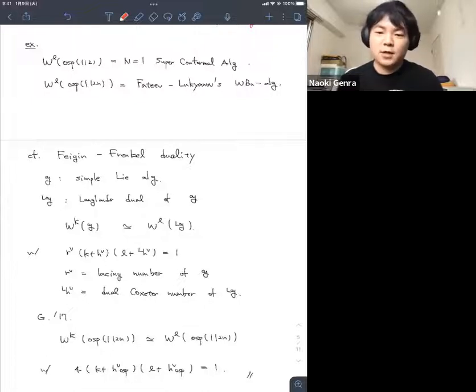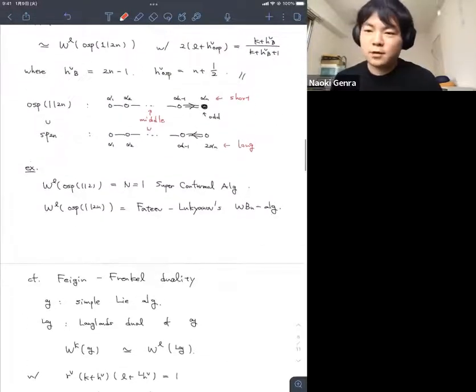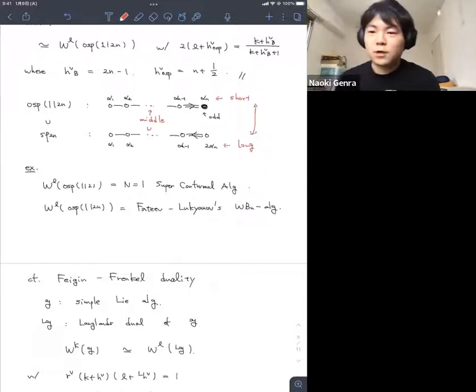4 times K plus H check times L plus H check equals 1. So the point is that the Lagrange dual means changing root and root. In this case, changing root and root means just changing the short root and long root in the Dynkin diagram of OSP(1|2n) and the middle root is the same. This means that we can define the Lagrange dual of OSP(1|2n), and the Lagrange dual of OSP(1|2n) is just itself, because we are just changing short and long root. So that's the reason.